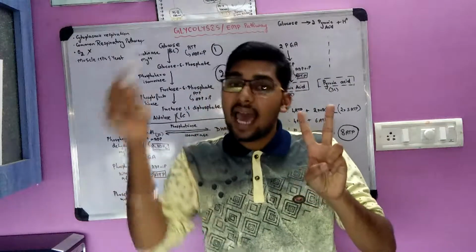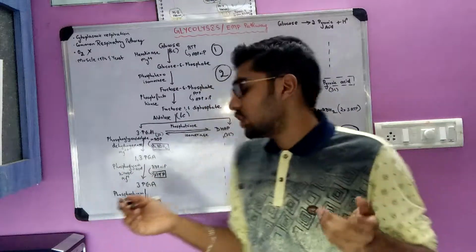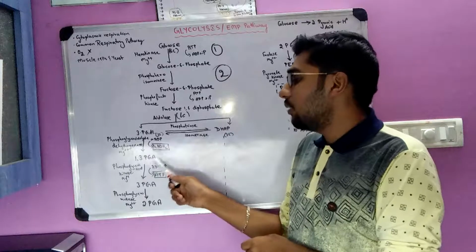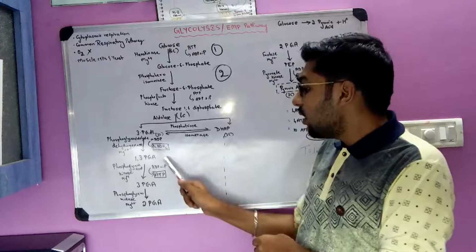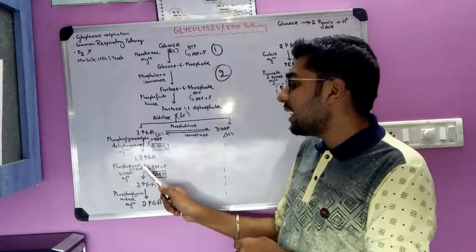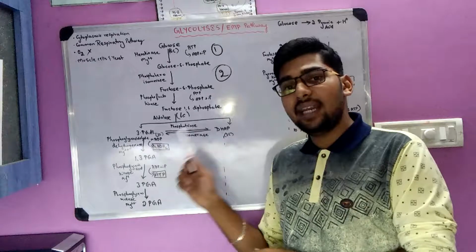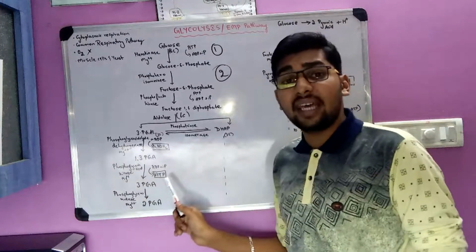One phosphate group is added, it becomes triphosphate, that is adenosine triphosphate. So 1,3 phosphoglyceric acid becomes 3-phosphoglyceric acid with the liberation of an ATP molecule in the presence of phosphoglyceric acid kinase. As I mentioned, wherever ATP comes, you have to write the enzyme kinase and the substrate is phosphoglyceric acid.